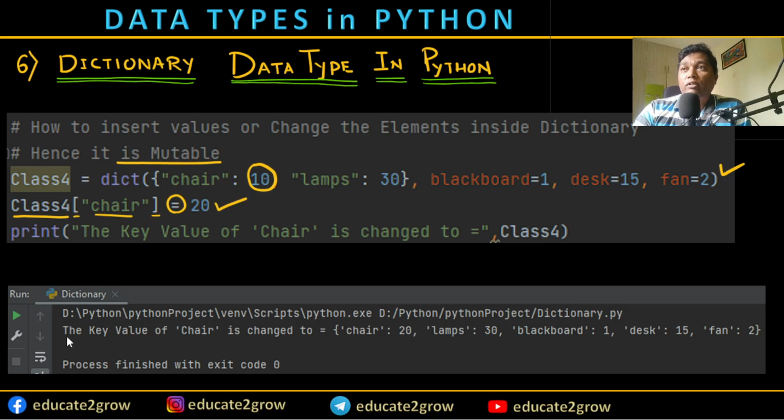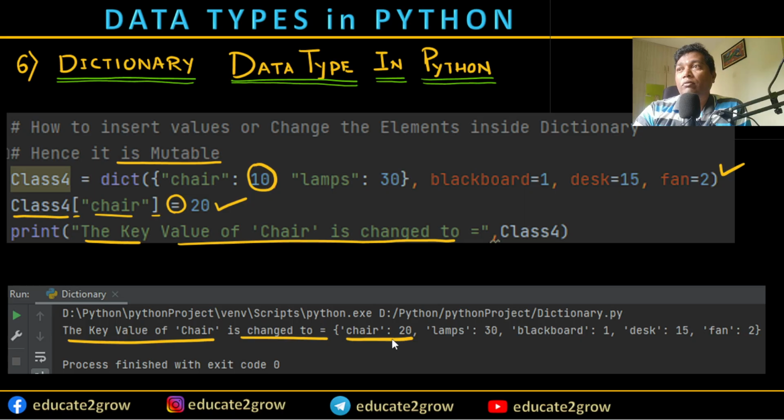The output you see here, the key value of chair is changed to, I have written this just for more informative purposes, will be printed on the output window. The key value chair is changed to 20.